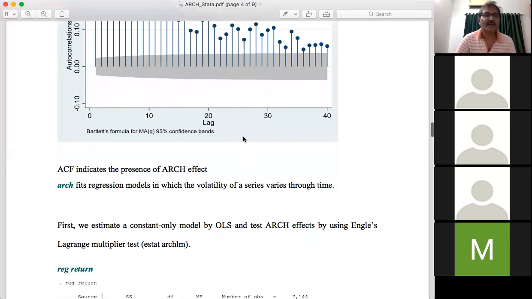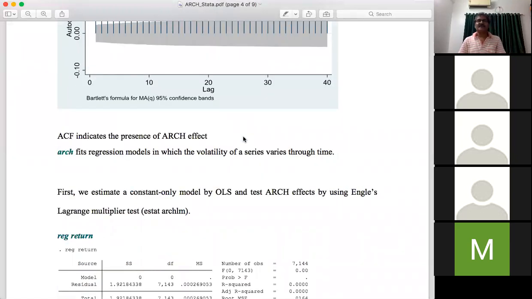After looking at the behavior of the autocorrelation function of the return series as well as the square of the return series, we can say that there may be an ARCH effect in the return. ARCH effect in the return means the variance of the return will be time dependent.